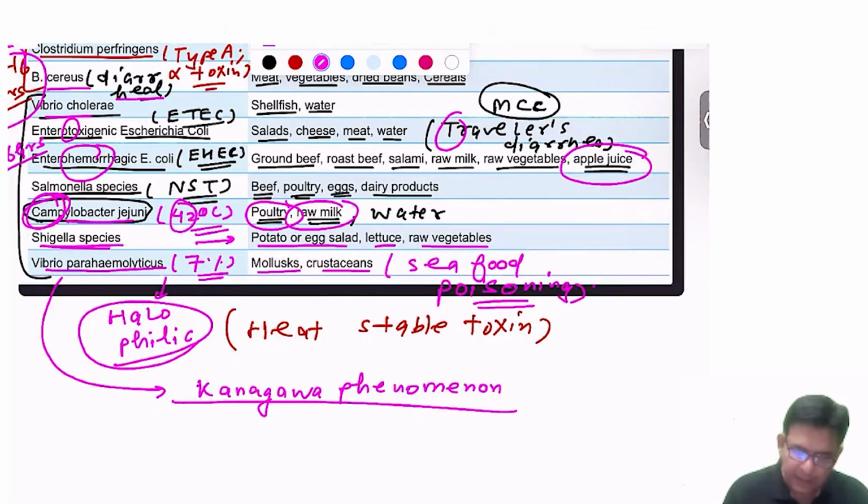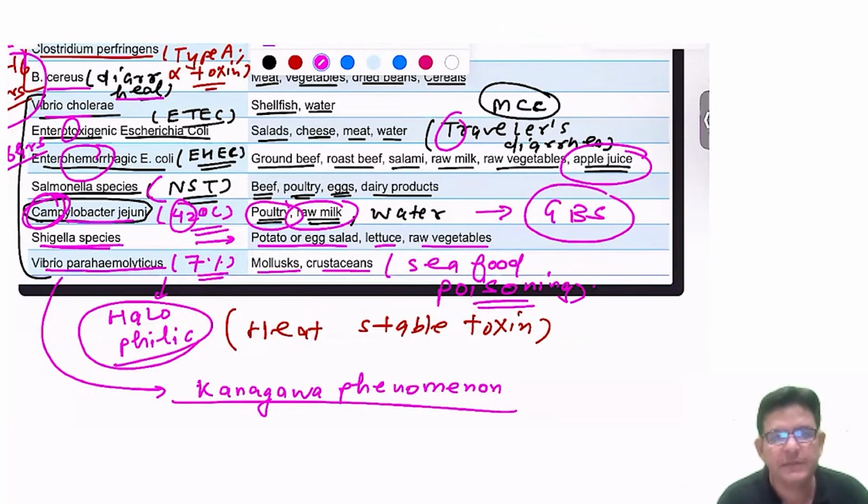And the Salmonella is not Salmonella typhi, it is non-typhoidal Salmonella. Non-typhoidal Salmonella means what, guys? Salmonella typhimurium and Salmonella enteritidis. These are the ones which associate with gastroenteritis or food poisoning. Is it fine? And Campylobacter jejuni: raw milk, poultry birds, and contaminated water also. Another important thing regarding Campylobacter jejuni is summer camp 42. Another is it has a very strong association with GBS. And what is GBS? Guillain-Barré syndrome. Which one is having a strong association? Campylobacter jejuni. Is it fine, guys?